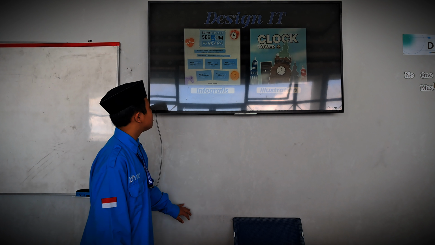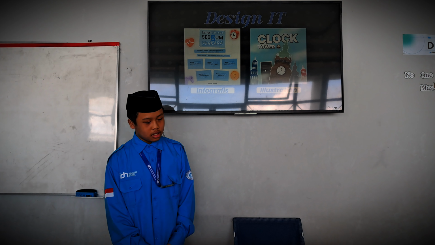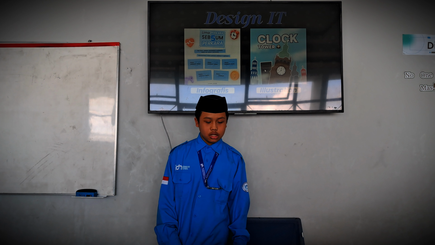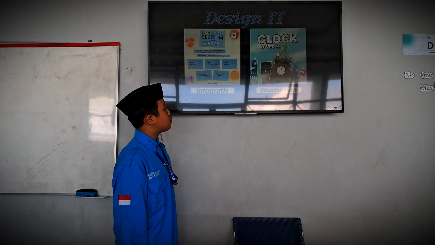I use Pinterest to search the infographics. And then the next one is about illustration in Figma. I use the theme of clock tower, and then I add a little bit of something in behind so it wouldn't get polished.